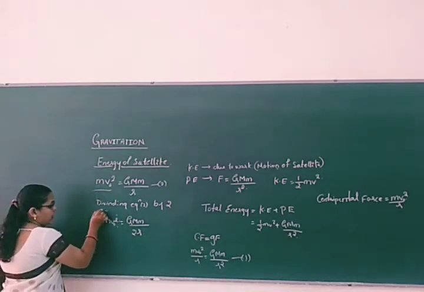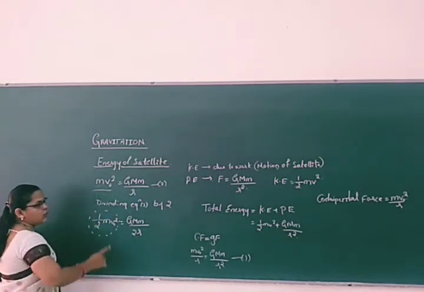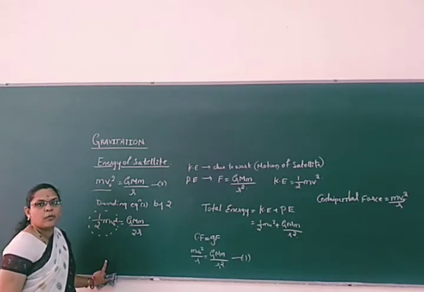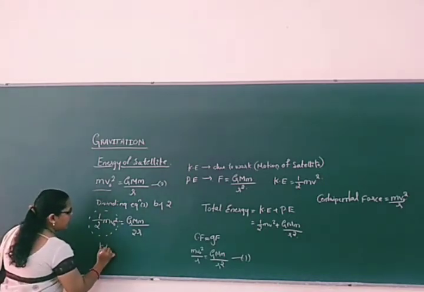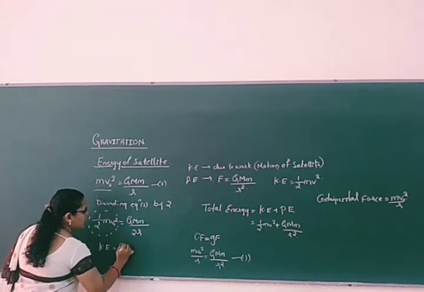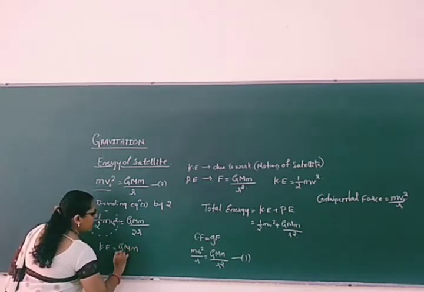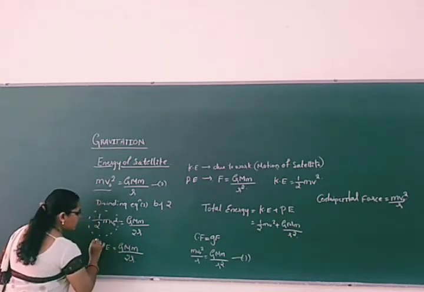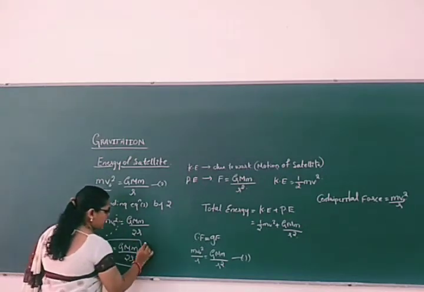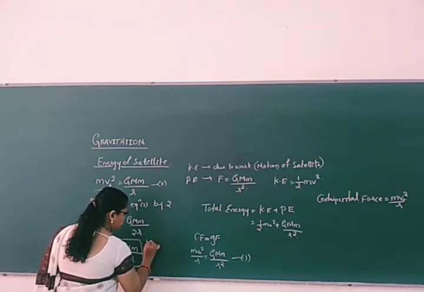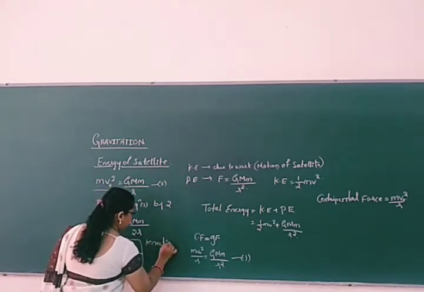Now concentrate on this part. Is it equivalent to the kinetic energy of the body? Yes, half mv square. So directly I will write it here: KE is equal to GMm by 2r. So this is the kinetic energy of the satellite.